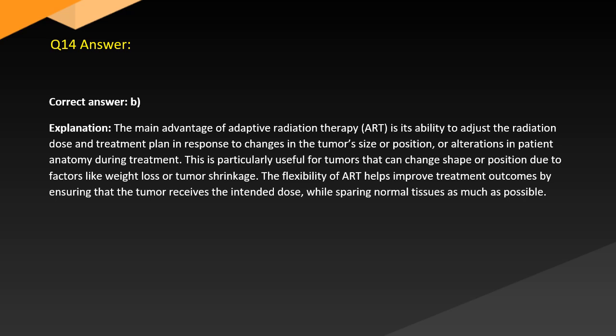Answer. Correct answer: B. Explanation. The main advantage of adaptive radiation therapy (ART) is its ability to adjust the radiation dose and treatment plan in response to changes in the tumor's size or position or alterations in patient anatomy during treatment. This is particularly useful for tumors that can change shape or position due to factors like weight loss or tumor shrinkage. The flexibility of ART helps improve treatment outcomes by ensuring that the tumor receives the intended dose while sparing normal tissues as much as possible.